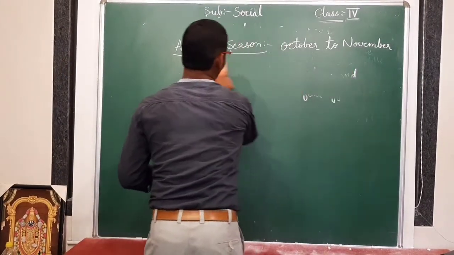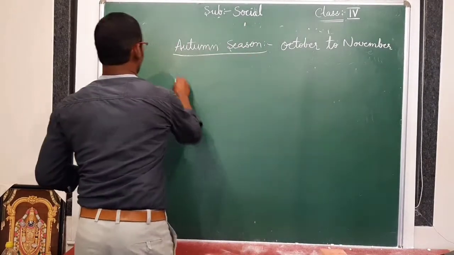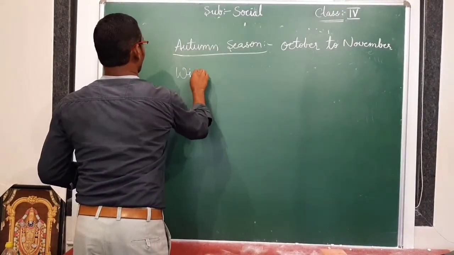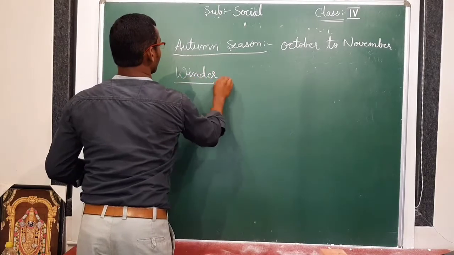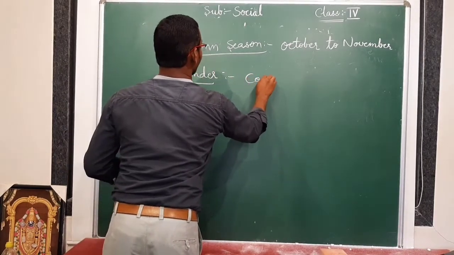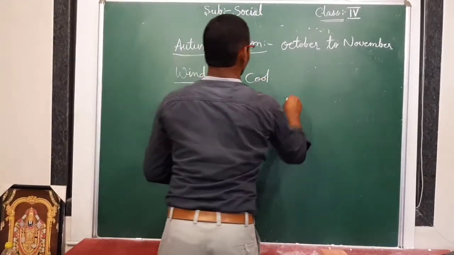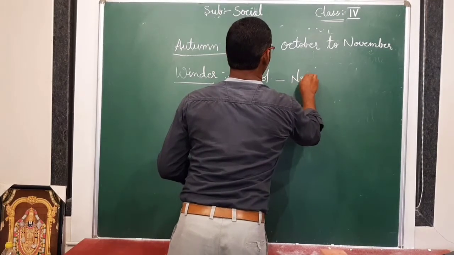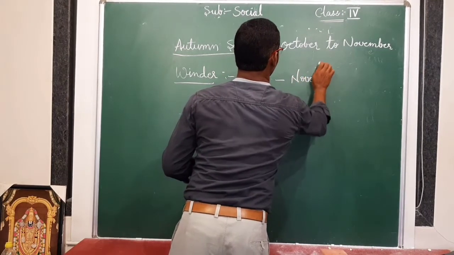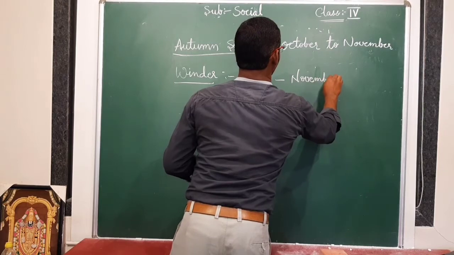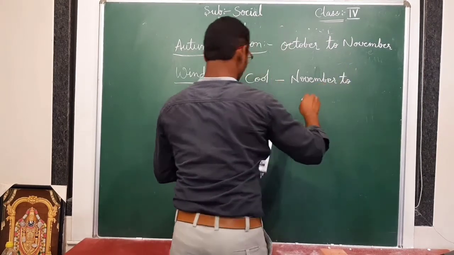How is the winter season? It is very cool. Winter starts from November to January.